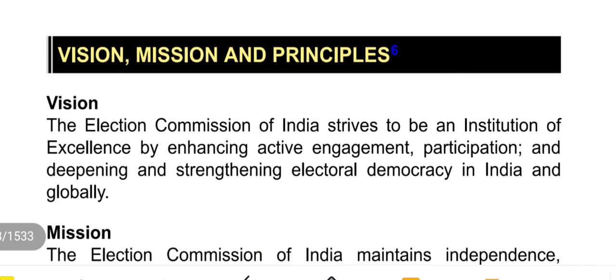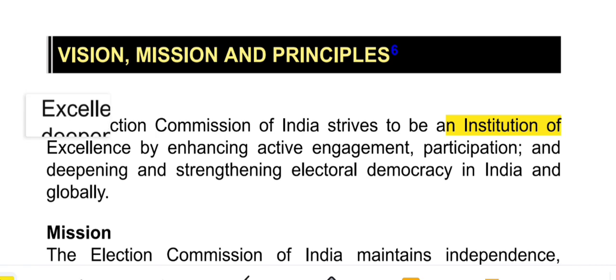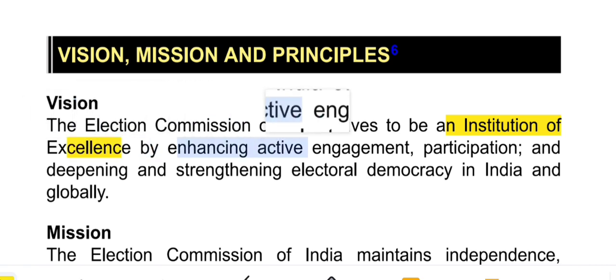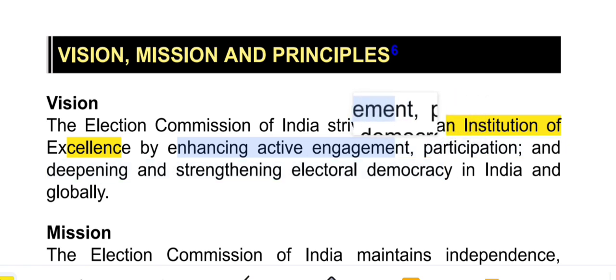Now, the vision, mission and principles of election commission. First is vision. Vision क्या है? Election Commission of India strives to be an institution of excellence. Institution of excellence है. कैसे institution of excellence होगा?